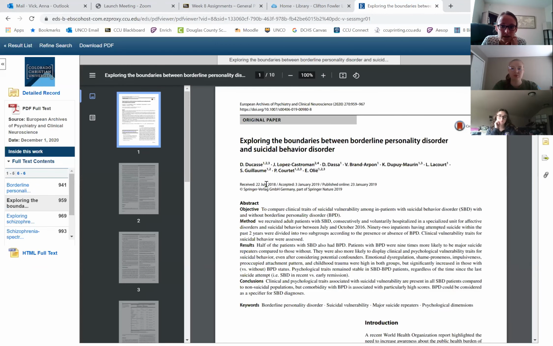So what year is this? This is 18, and published in 19. So again, that's nice and recent. And they're just comparing traits for suicidal vulnerability. Okay, so method. We recruited the adult patients. Okay, that's real people. So we know this is a research study. 92 inpatients who have attempted suicide. Okay, so that's what we know. There is a method, there are results, and there is a conclusion for the study. Yes, this one would be good, okay?